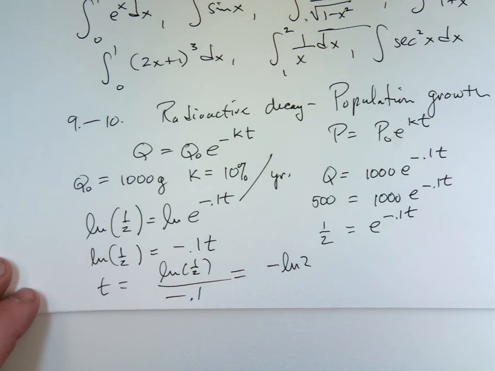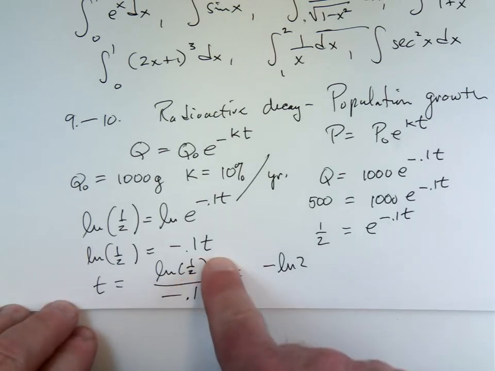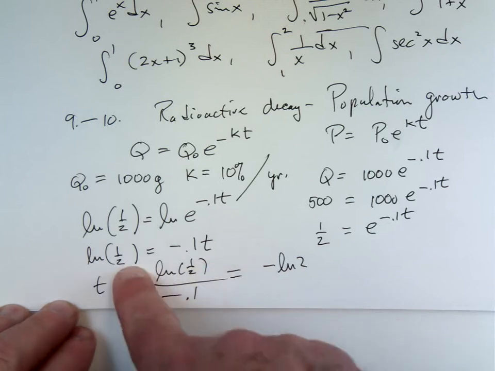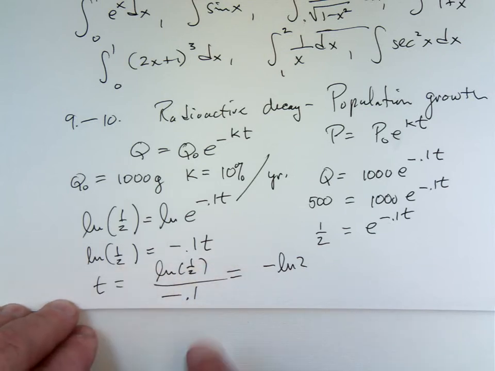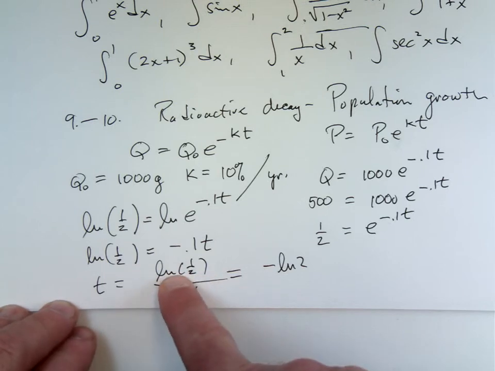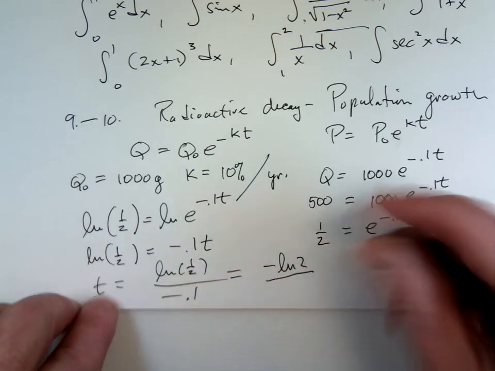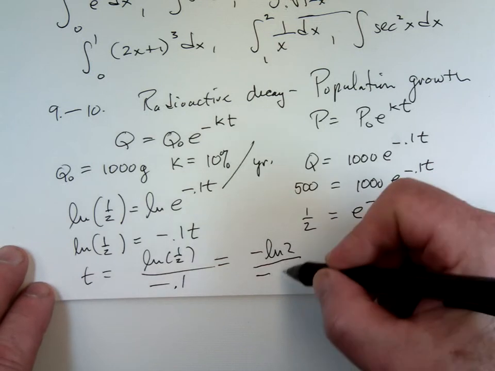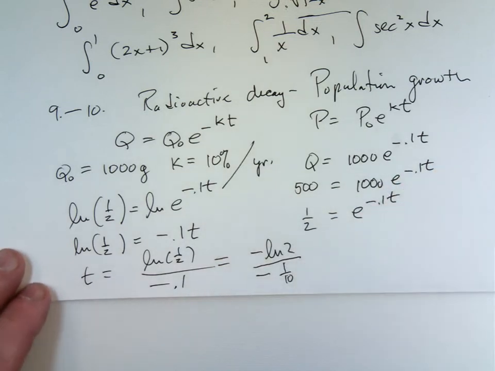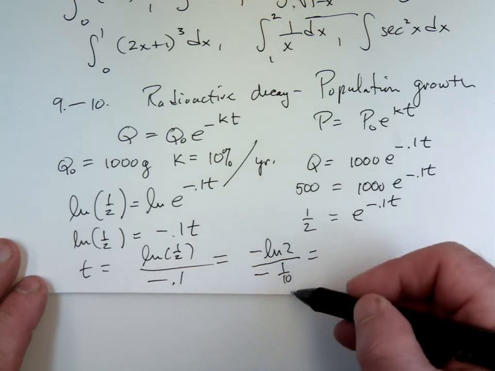Okay, everybody with me on that? Because that's 2 to the negative first power. The negative 1 comes out front. Or think of it this way. It's the log of a quotient, which is the difference in the logs. It's the natural log of 1, which is 0, minus the natural log of 2. You end up with a negative natural log 2. Now, that's over a negative 1/10. Okay. The negatives cancel. When you divide by a tenth, you multiply by 10.